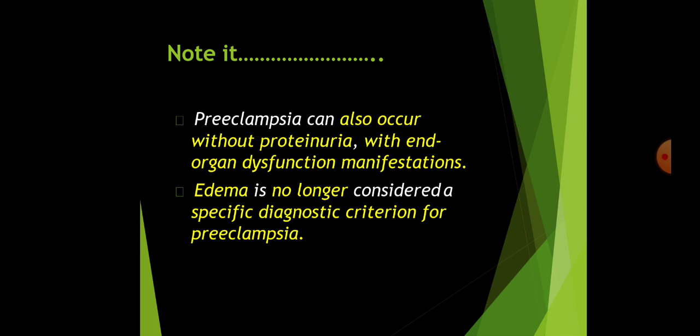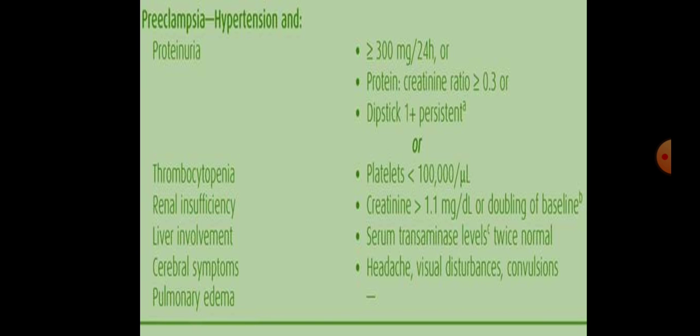Preeclampsia can also occur without proteinuria with the end organ dysfunction manifestation. So, it is not compulsory that preeclampsia women should have proteinuria. Here she will have end organ damage signs and symptoms and lab findings along with the hypertension, but there may not be proteinuria. And edema is no longer considered a specific diagnostic criterion for preeclampsia, which was earlier included.